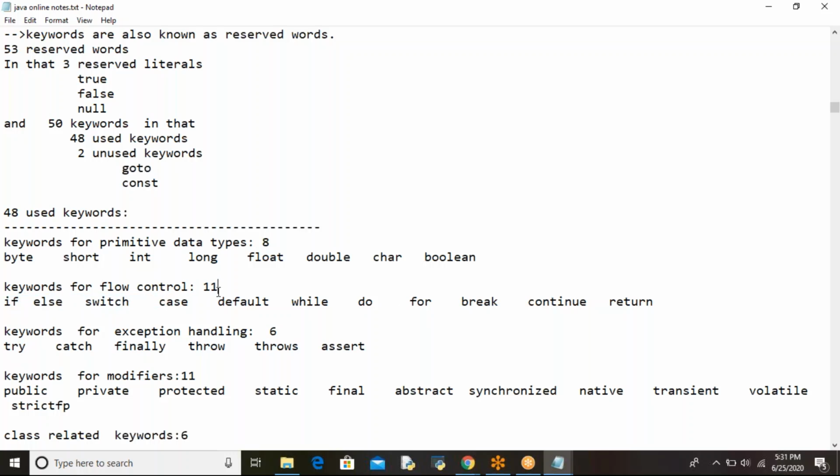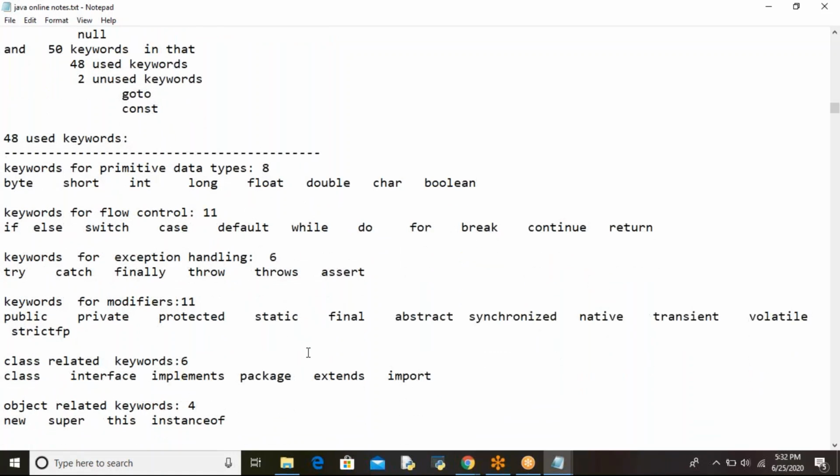Keywords for flow control. Based on the flow control statements, we have 11 keywords available: if, else, switch, case, default, while, do, for, break, continue, and return. And based on the exception handling mechanism, as I said yesterday, 6 keywords are there: try, catch, finally, throw, throws, assert.